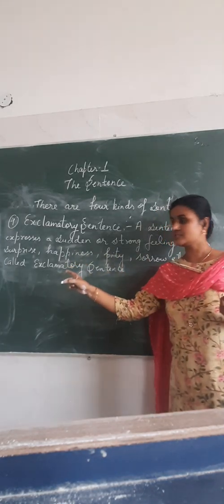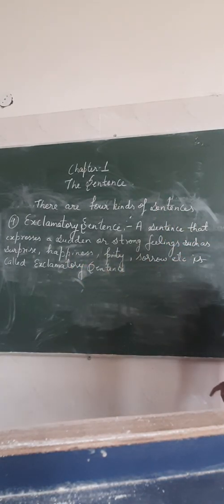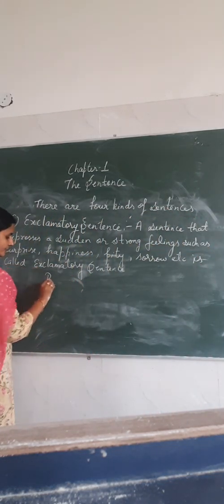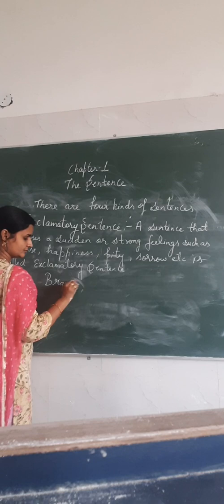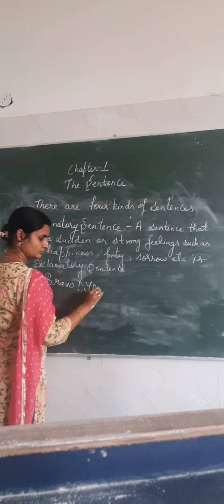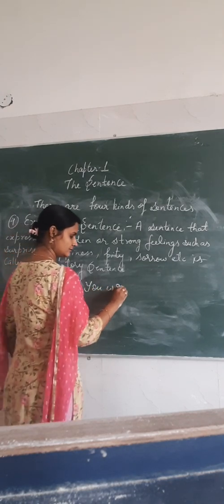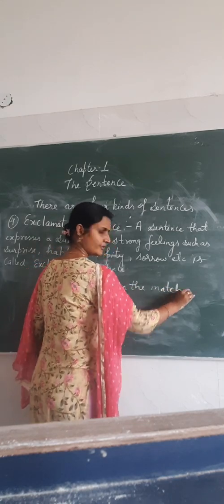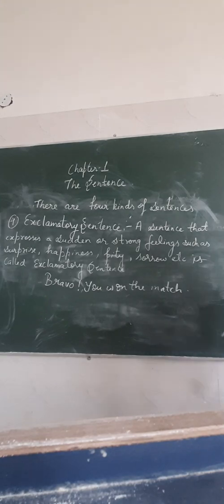So these kind of sentences which show these sudden emotions or strong feelings are called exclamatory sentences. For example, you can see, bravo, you won the match. Bravo, you won the match.